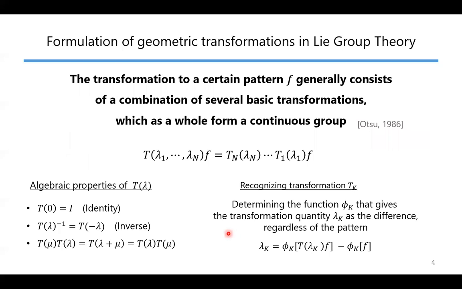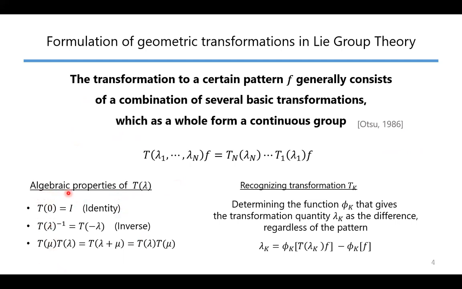Briefly, I'm going to explain the formulation of transformation recognition in Lie group theory. It is known that the transformation of a certain pattern F generally consists of a combination of several basic transformations, and these basic transformations should meet the following conditions.